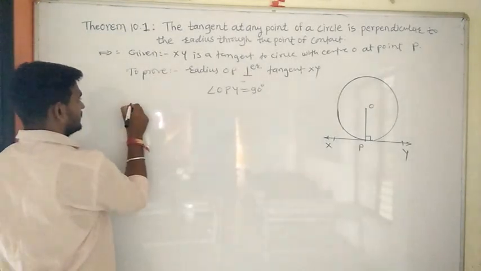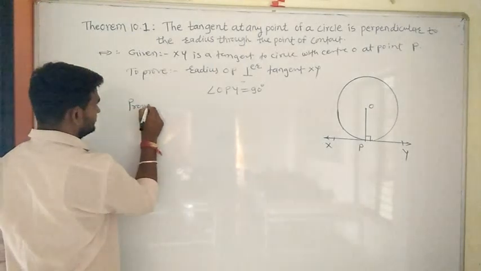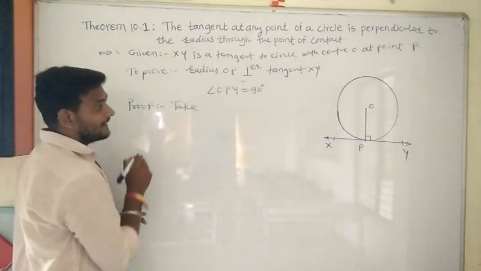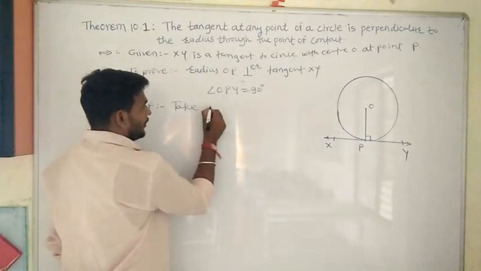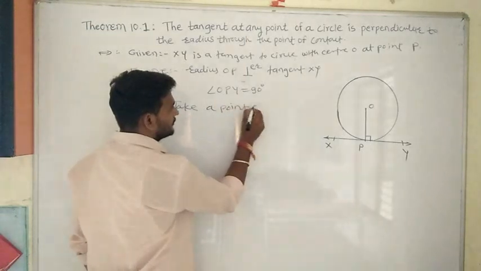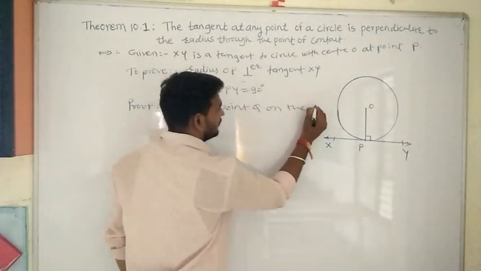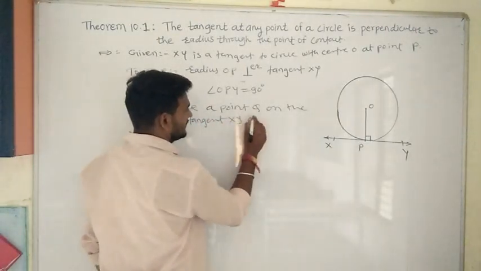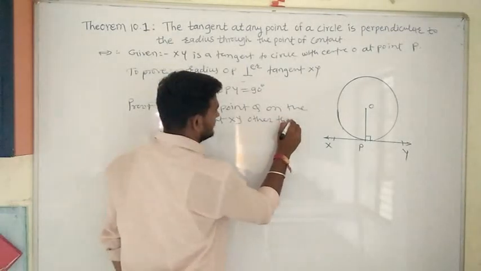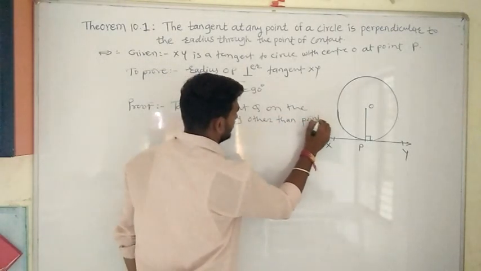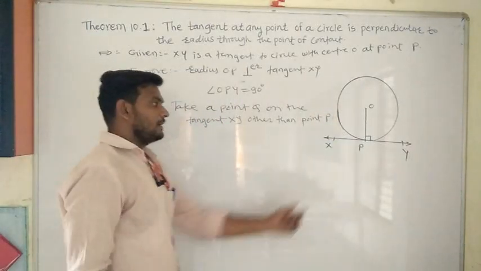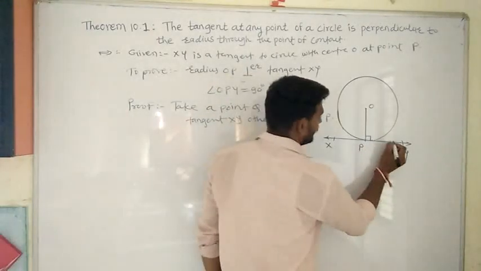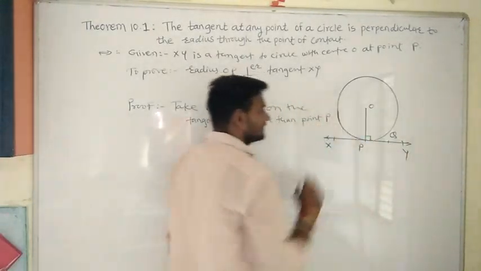To prove this, see here, take a point Q on the tangent XY other than point P. Point P को छोड़ के, consider one more point Q on the tangent XY. I will consider the point Q here. Suppose the point Q is here.